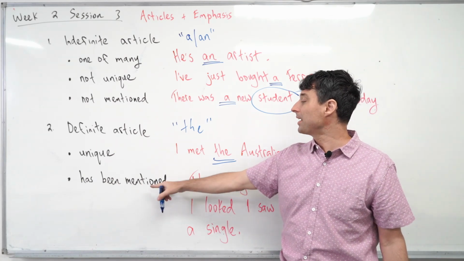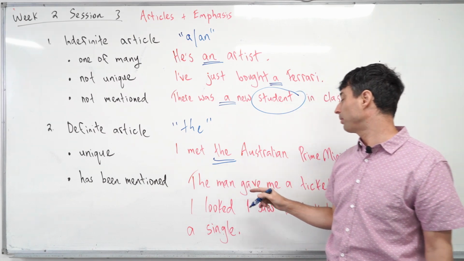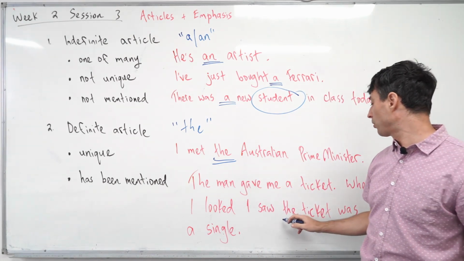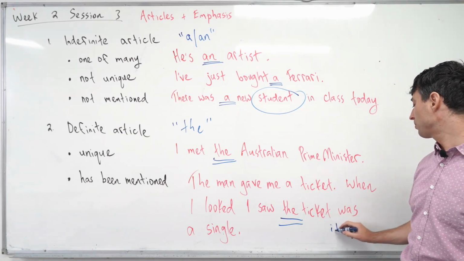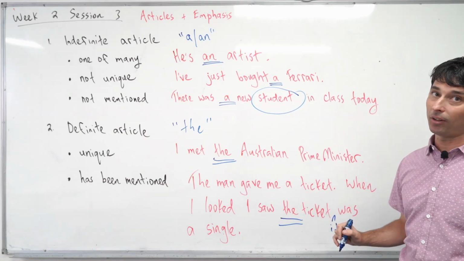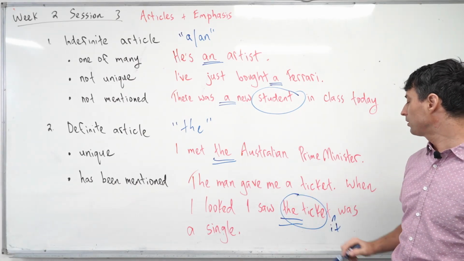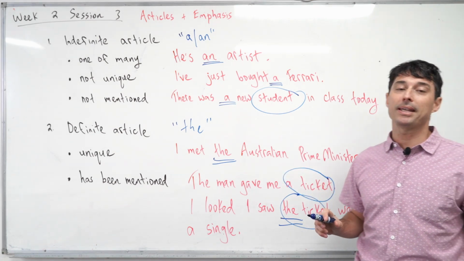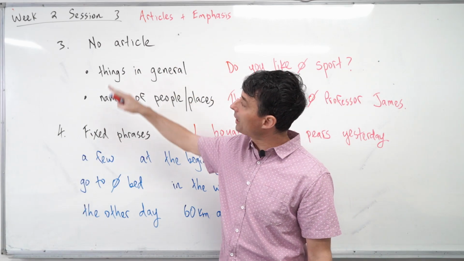We can also use the definite article for something that has been mentioned already. For example, the man gave me a ticket. When I saw the ticket, it was a single. So this is the second time to talk about the ticket because we already talked about it up here. Okay guys, let's keep talking about articles and do the last 2 points.